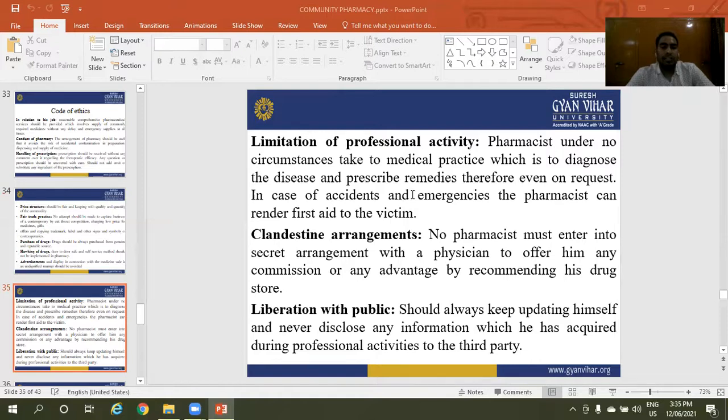Clandestine arrangements. No pharmacist must enter into a secret arrangement with a physician to offer him any commission or any advantage for recommending his drugstore. Relation with the public: a pharmacist should always keep updating himself and never disclose any information which he has acquired during professional activities to a third party.